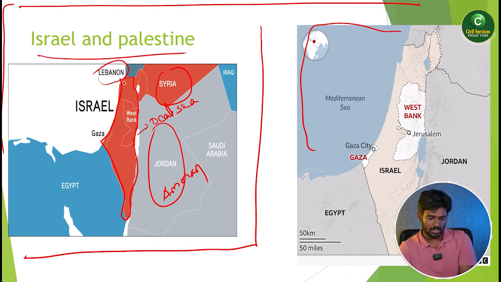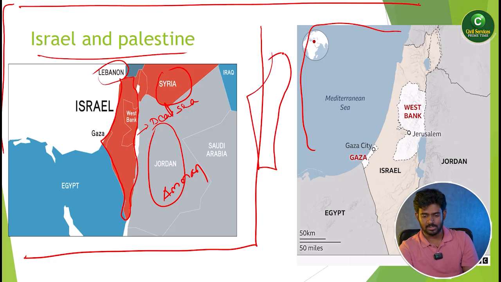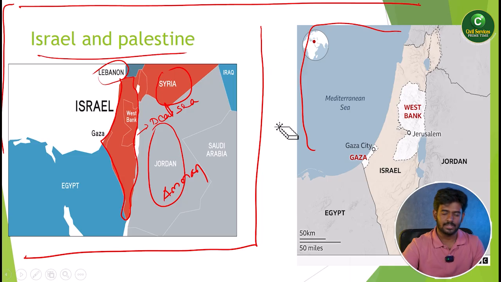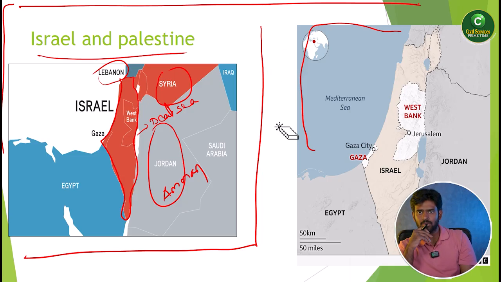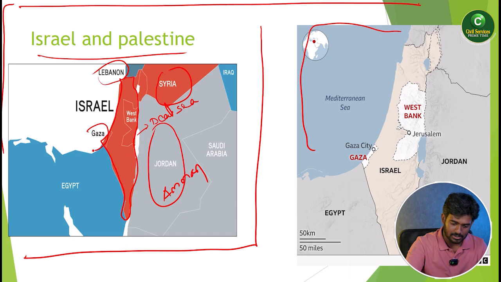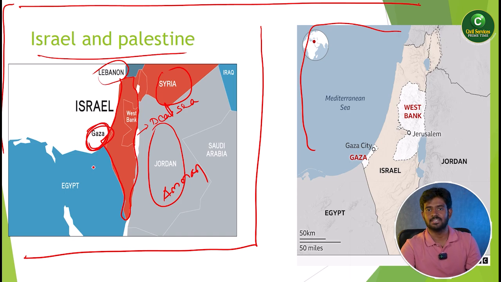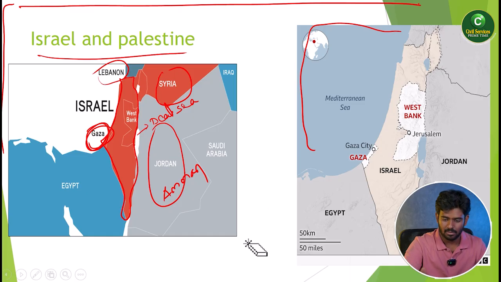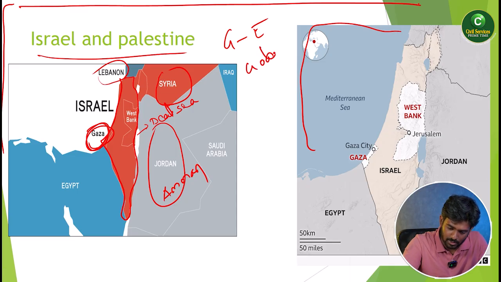Next comes Israel. This is nothing but Israel. Israel has occupied three places. What are those? Golan Heights, West Bank, and Gaza. Israel captured Gaza from Egypt. Try to write it down: Israel occupied Gaza from Egypt. There is another place called Golan Heights.